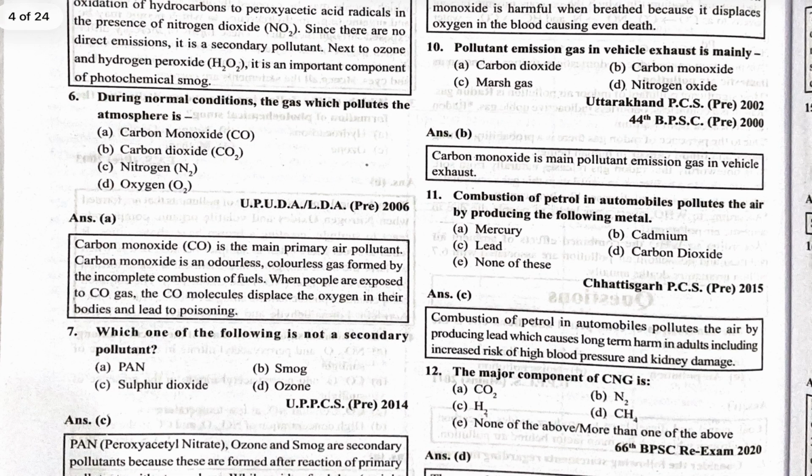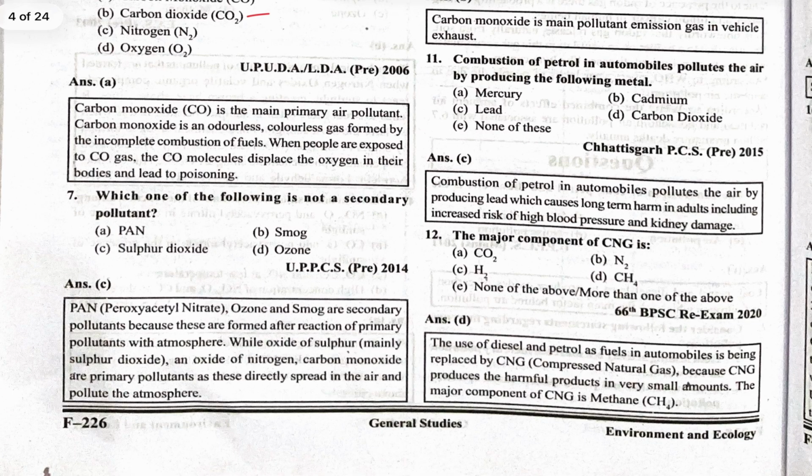During normal conditions, the gas which pollutes the atmosphere is carbon monoxide. Carbon dioxide is a greenhouse gas, but not a pollutant as per the question, because carbon dioxide is also food for the plants.